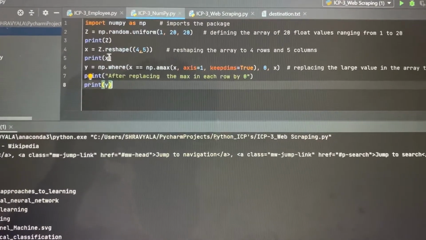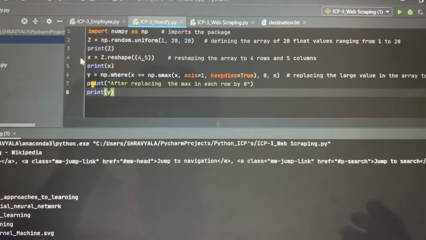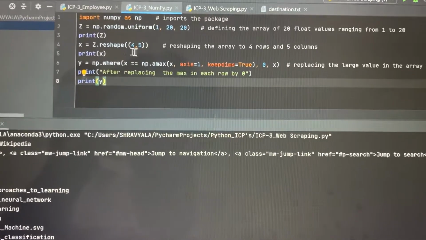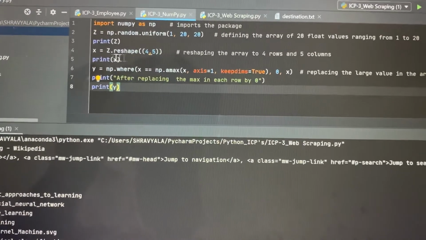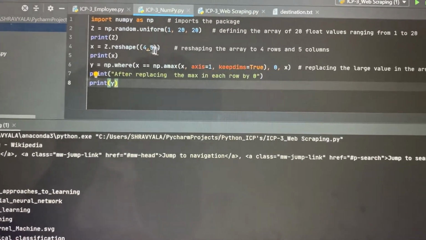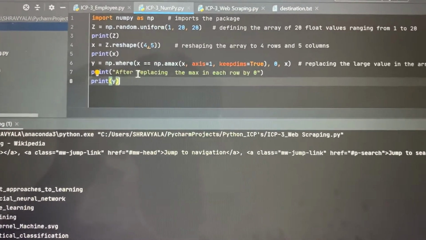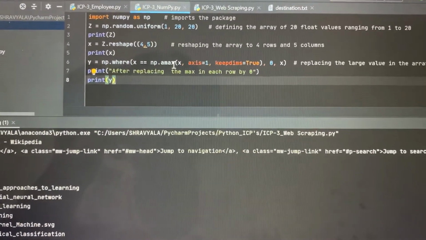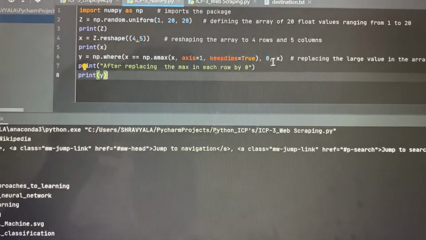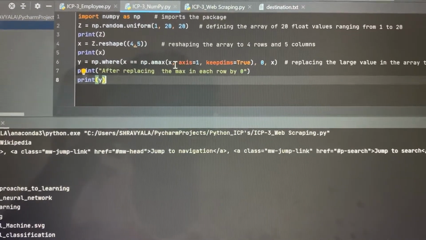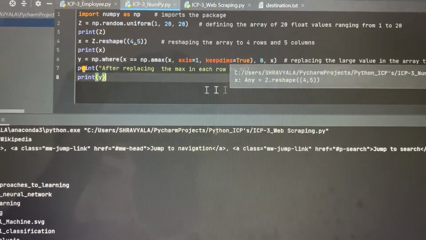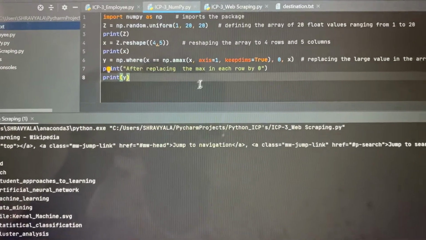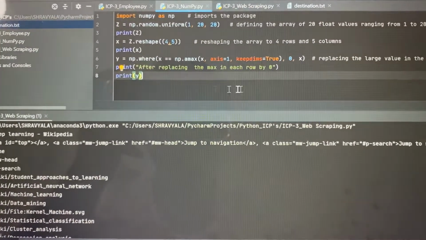Then we reshape the array to 4 rows and 5 columns with the help of the reshape(4,5) command, and print the 4 by 5 array. Next, we need to reset the maximum value in a row to 0, using axis equal to 1 and keepdims equal to True. The highest value in a row has to be replaced with 0. After replacing, what we get is also printed.